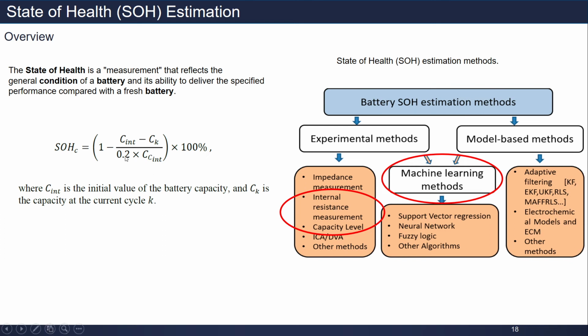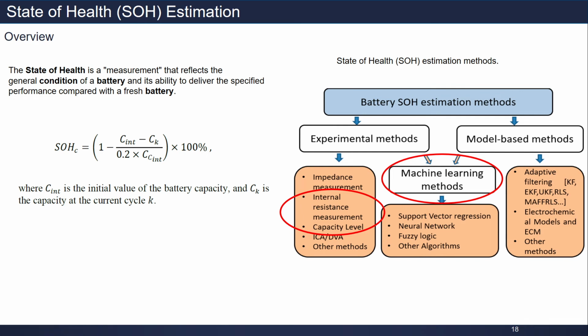So here is the equation that we can use to measure the SOH. C initial is the initial value of the battery capacity. What it means is the value of the battery capacity when we buy a new battery from the manufacturer. That is the initial value, and CK is the capacity at the current cycle.